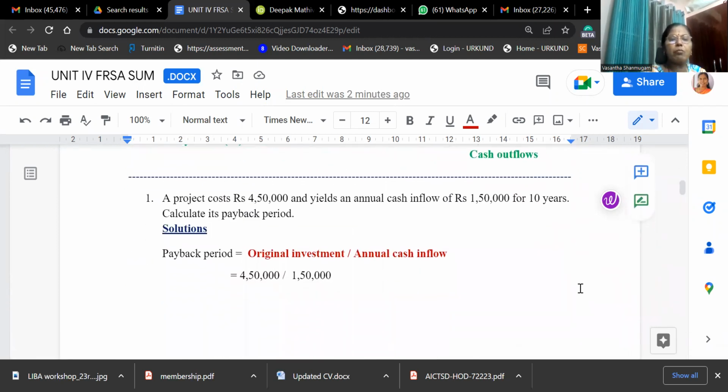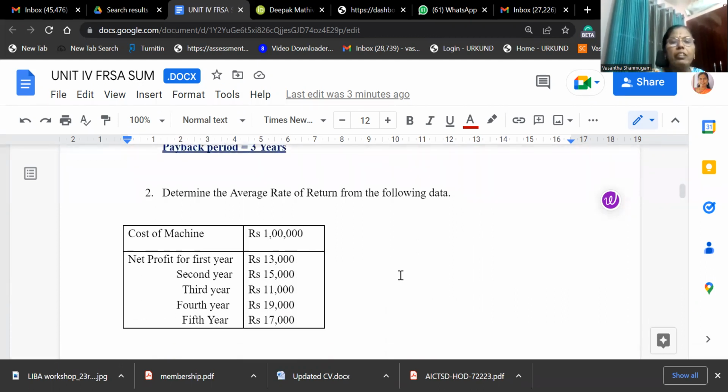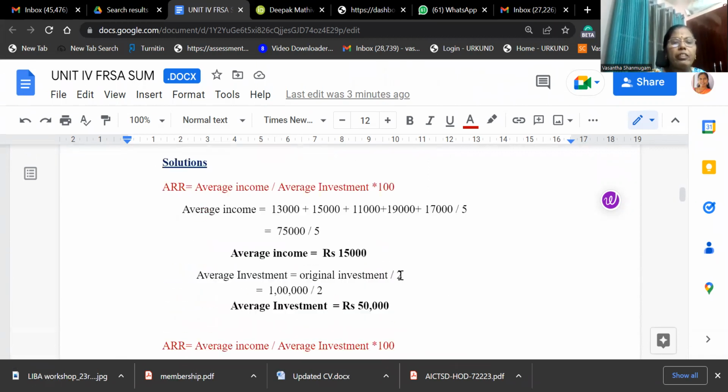So I will explain with an example here. A project costs, that is the cash outflow, cost is nothing but cash outflow, 4,50,000 and yields an annual cash flow of 1,50,000 for 10 years. Calculate the payback period. Here it's given payback period: original investment divided by annual cash flow. So 4,50,000, 1,50,000. So this is the example for payback period method. This is for average rate of return.